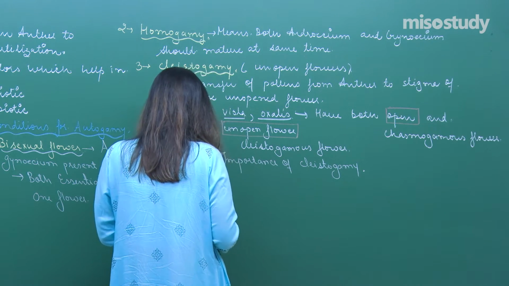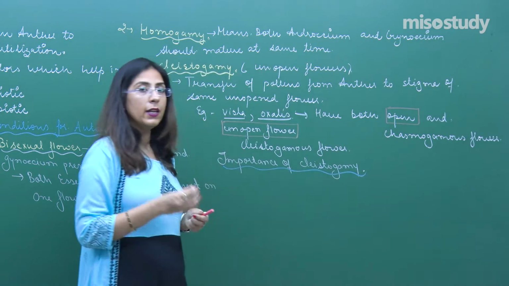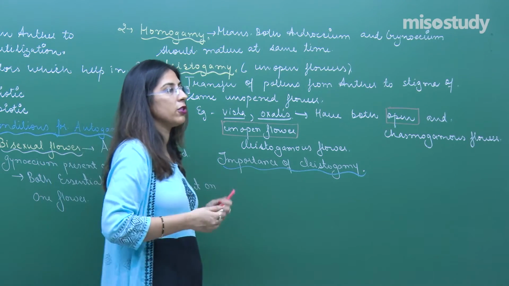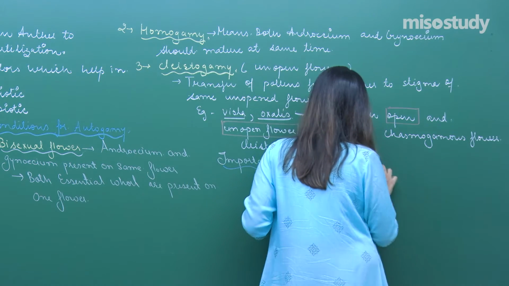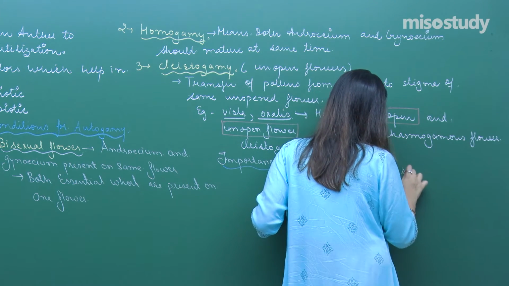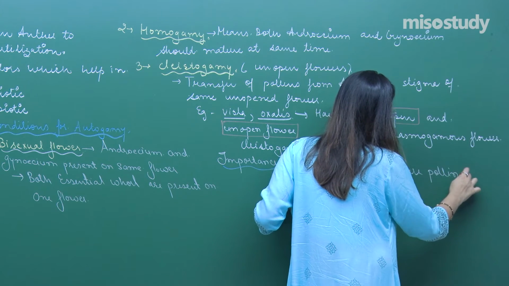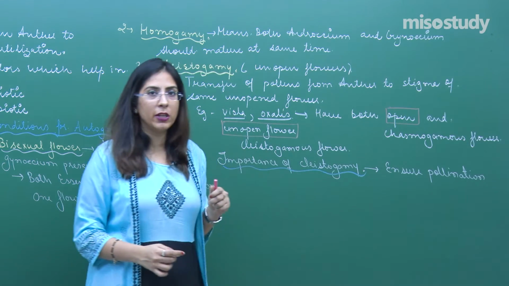Because the flower is in a closed position and androecium and gynoecium are there, this ensures pollination or self-pollination.